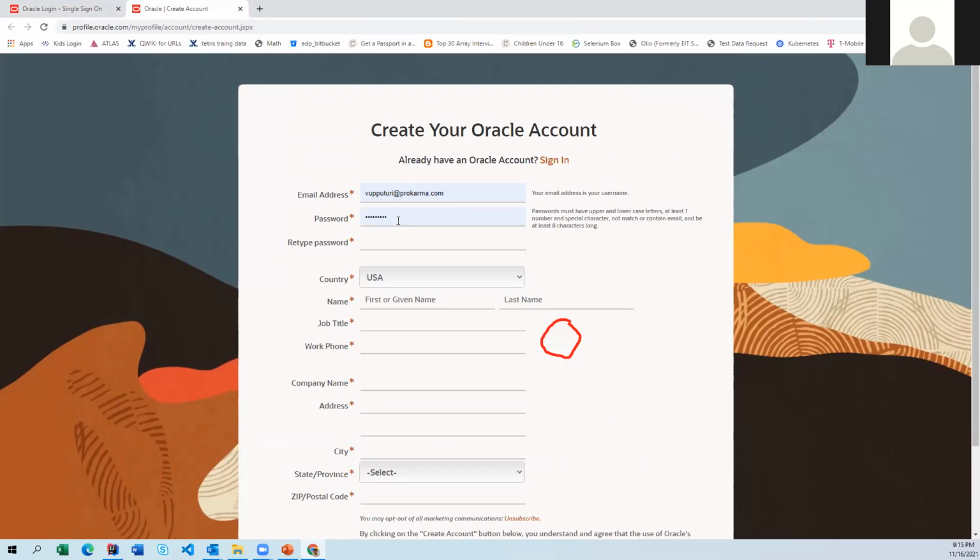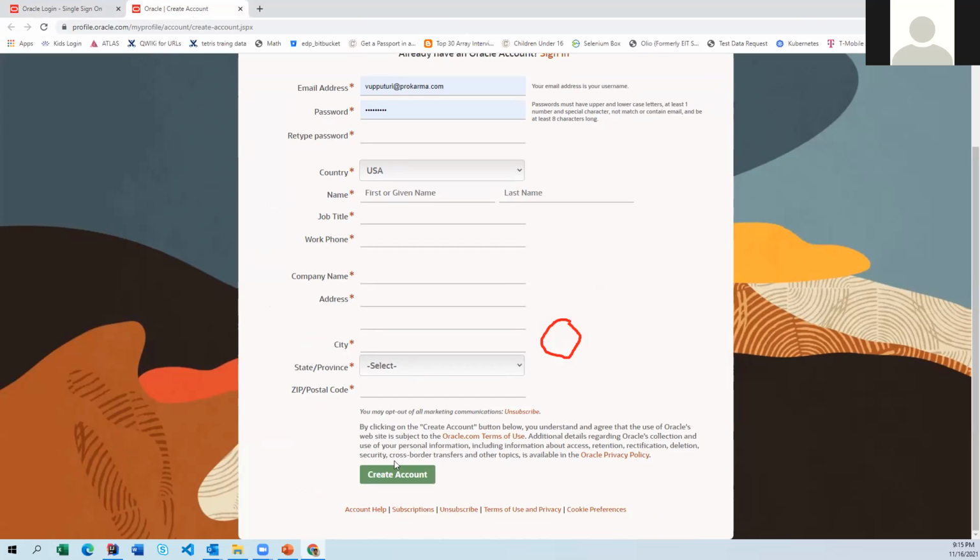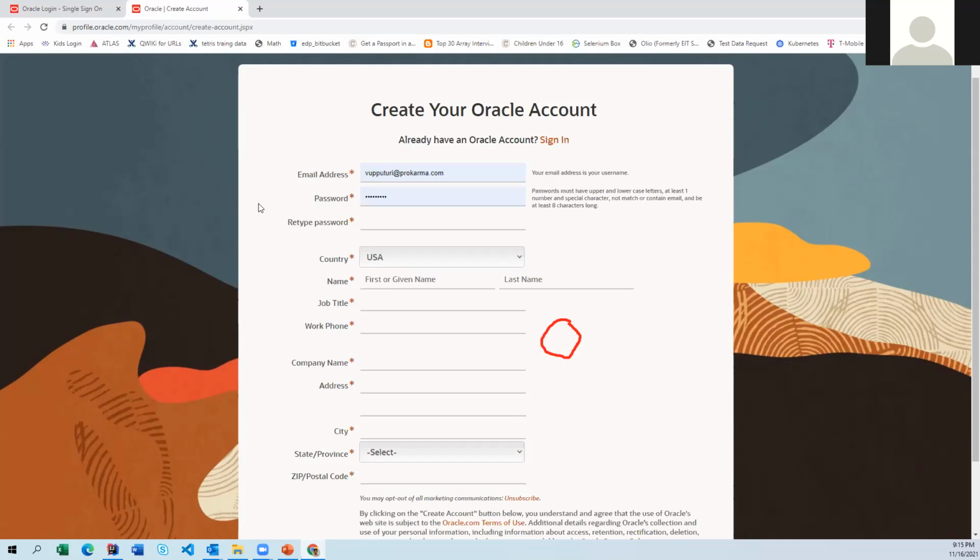Okay. So you can fill all the information and then you can download it. Once it is downloaded, I'm not going to create it again, because I already have an account and Java has been installed in my machine. This Oracle account creation started from 2019.